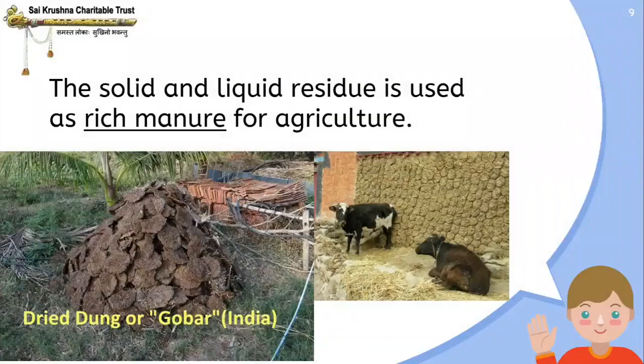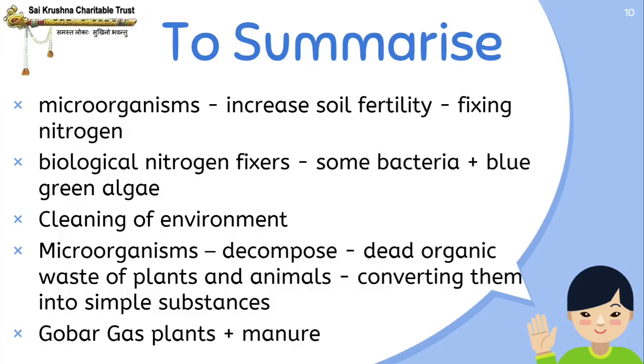And the solid and liquid residue is used as rich manure for agriculture. You would have seen people using the dried cow dung as manure for agriculture. Okay, students, so what did we learn in this video? We learned that microorganisms help to increase soil fertility by fixing nitrogen.